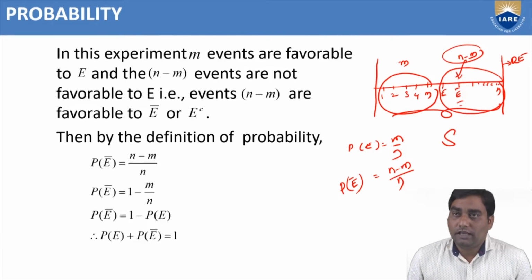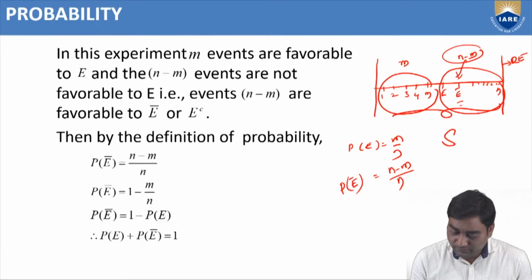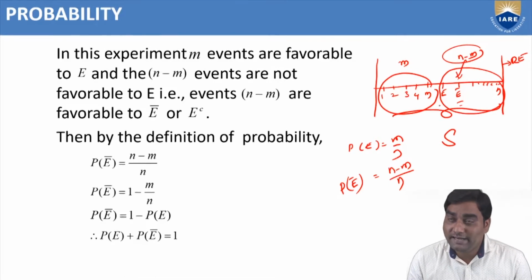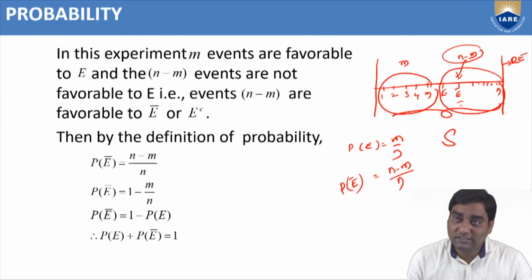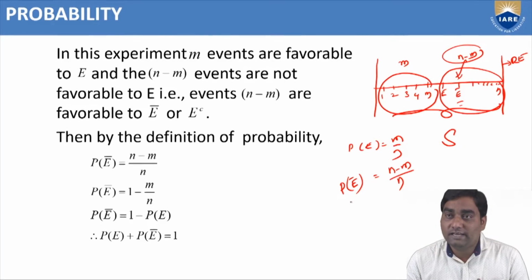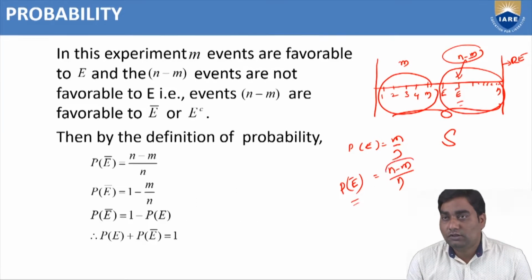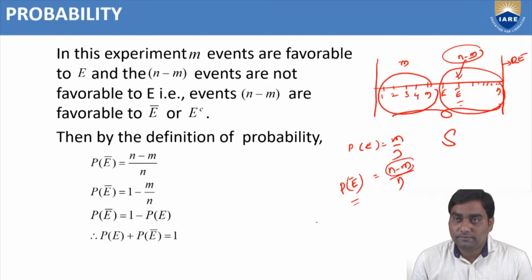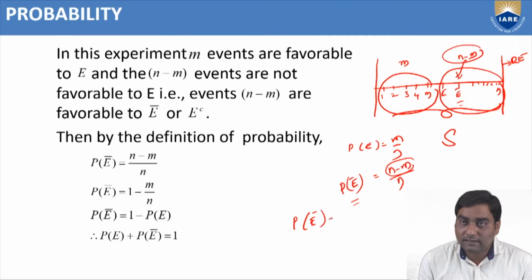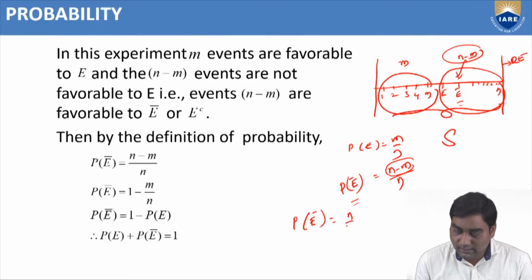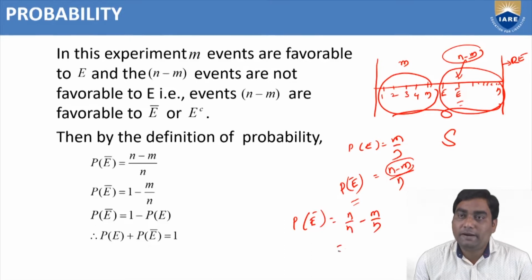Again, I am repeating. If m events are favorable to E, then how many are remaining out of n? n minus m events are not favorable to E, because m are favorable to E. n minus m events not favorable to E means they are favorable to E bar. Then we can find out the probability of E bar also. The number of favorable events, n minus m, by n. So here P of E bar equals n minus m by n, nothing but n by n minus m by n. n by n is 1 because n cancels.